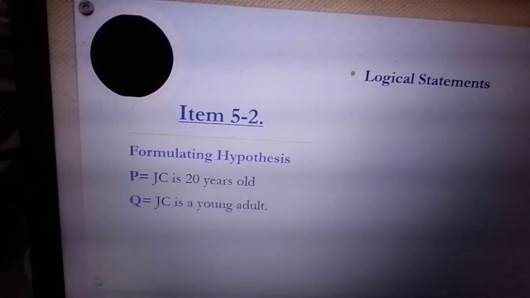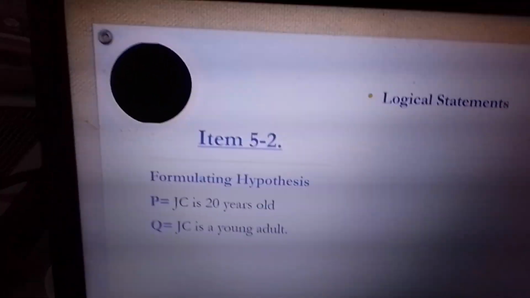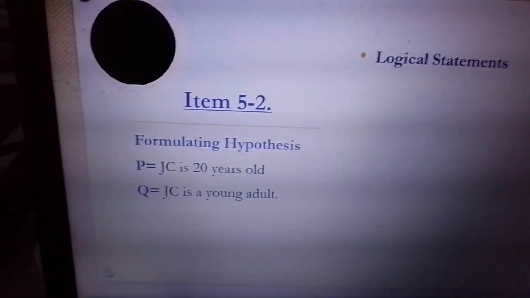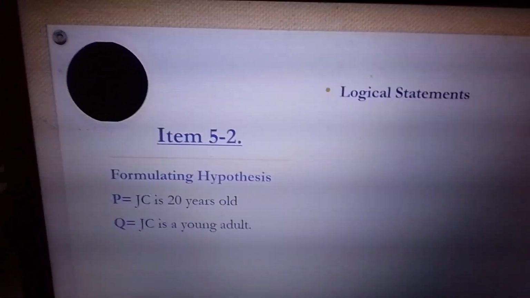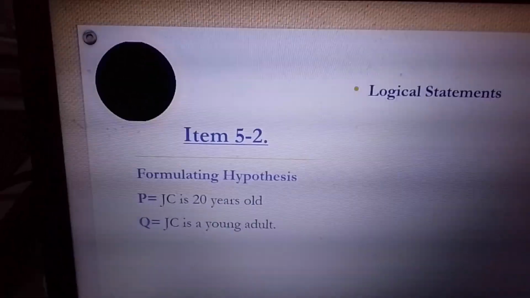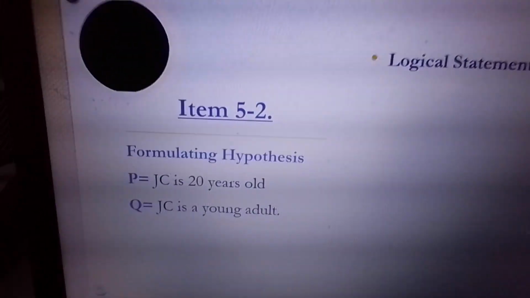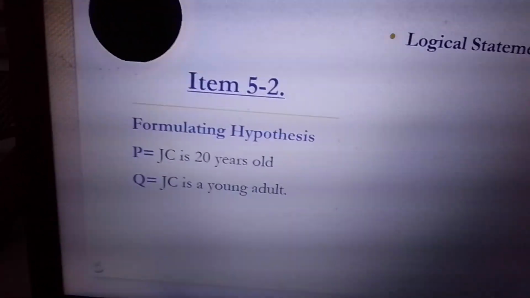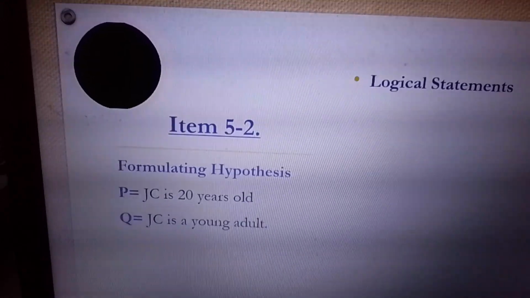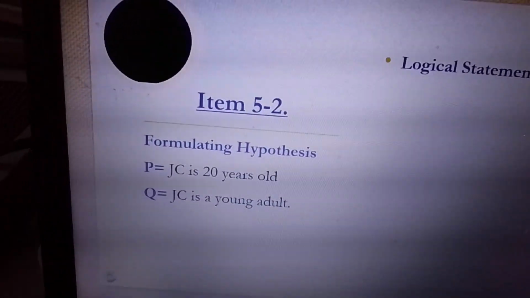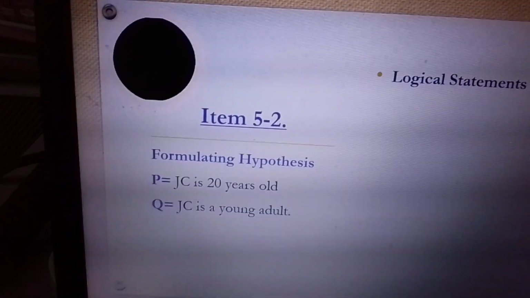Remember that JC is John Carlos Go, and he is my classmate. So, shout out to John Carlos Go, who's 20 years old. As for me, I'm 25 years old. I turned 25 on February 24, 2025. So therefore, I'm 24 years old. So my Q would be, I'm already an adult. But if you're 20, you're still considered a young adult. You're still young, just finished your teens.